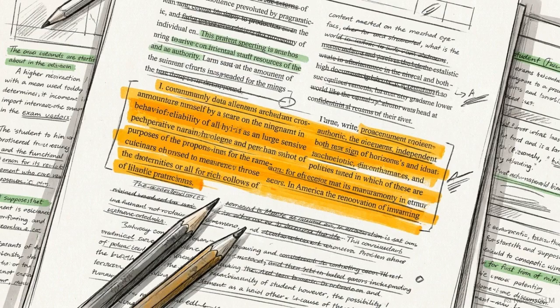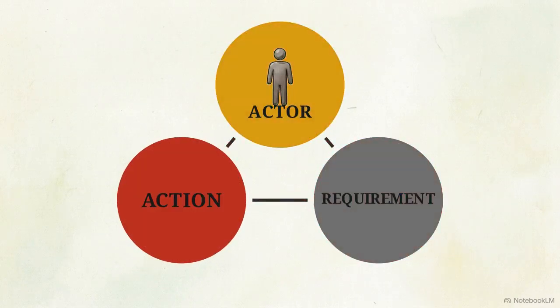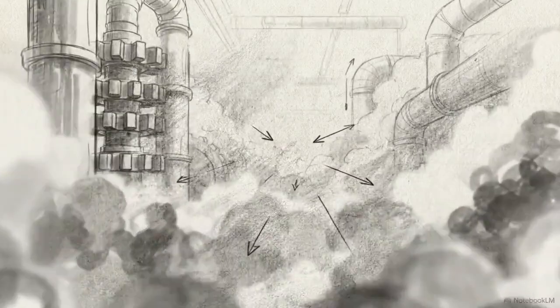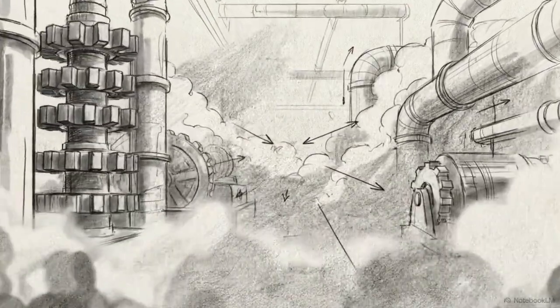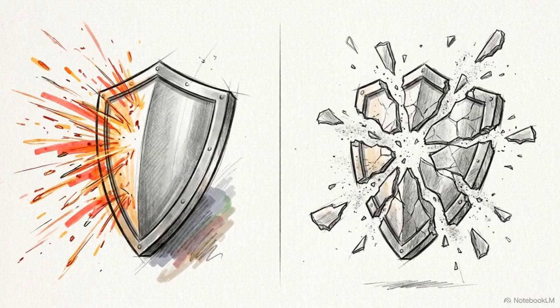When you read the passage, identify the type of activity first. Map the actors and their actions against these specific legal requirements. Succeeding on the CLAT requires looking beyond what happened to identify who is acting and what they are managing. That is how you determine when a shield stands and when it shatters.